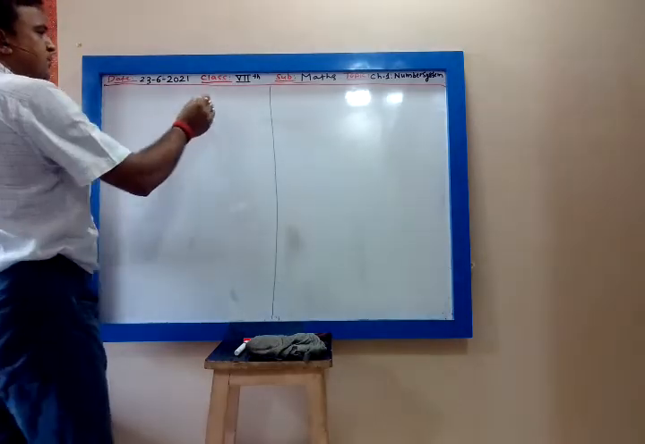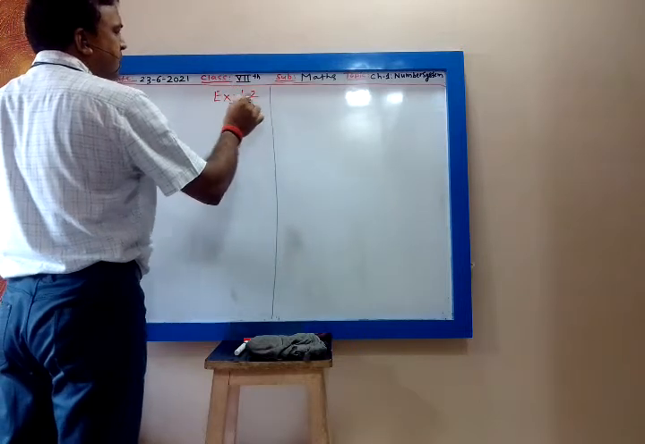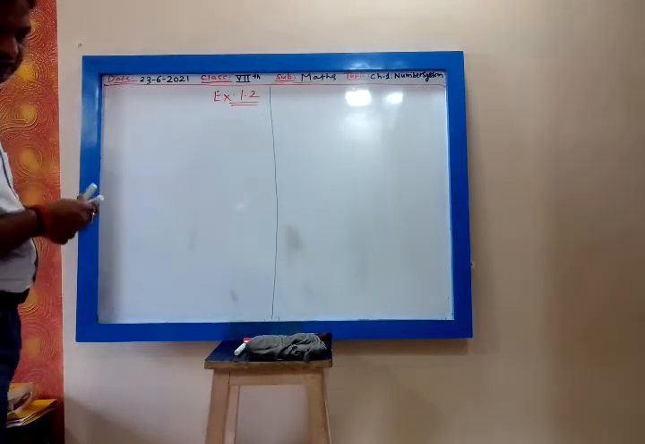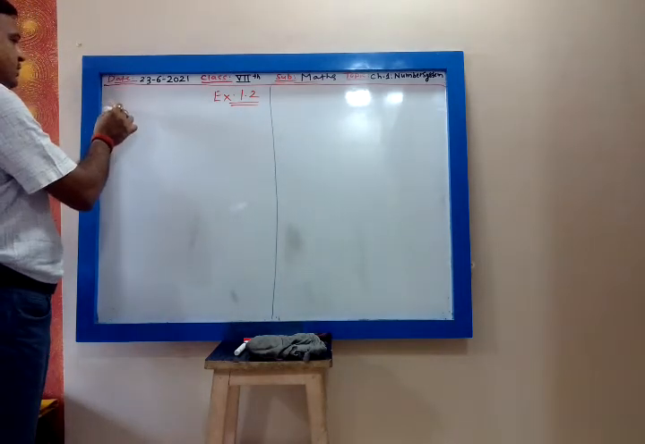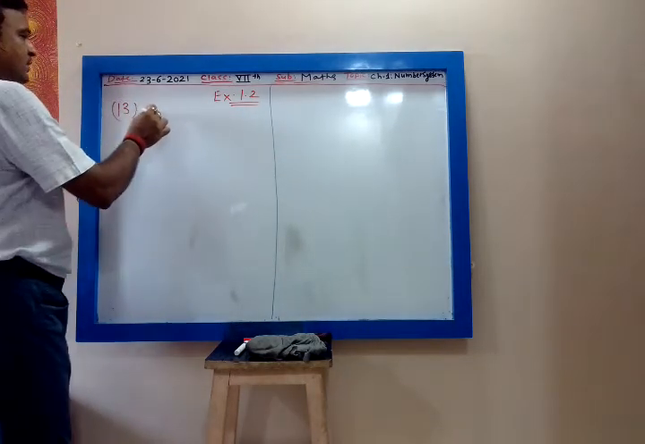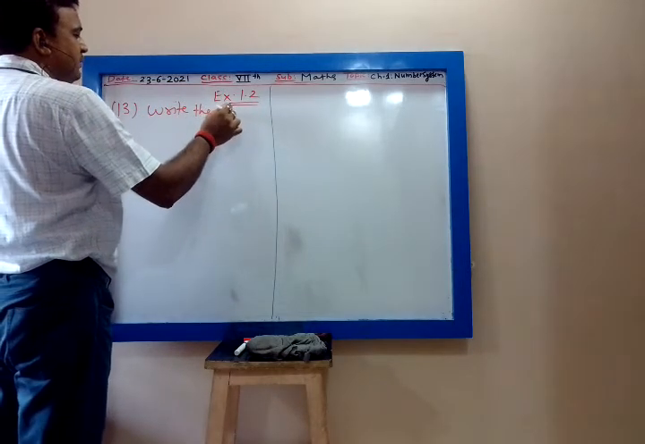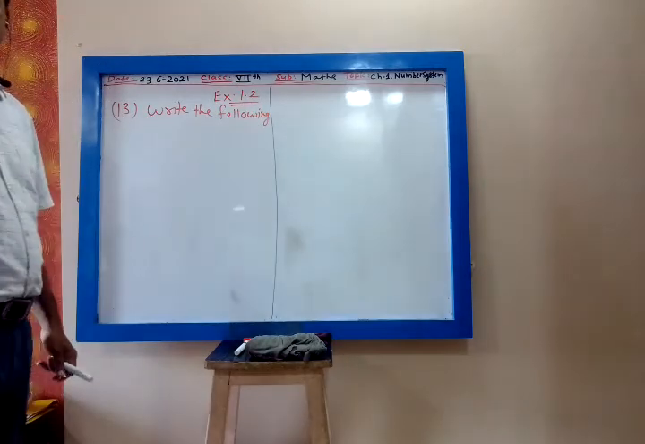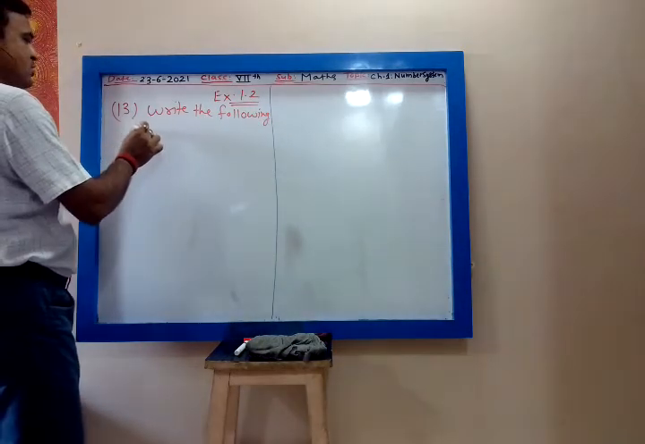Now exercise 1.2. We have completed up to 12th. Now 13th question. Write the following numbers in short form.